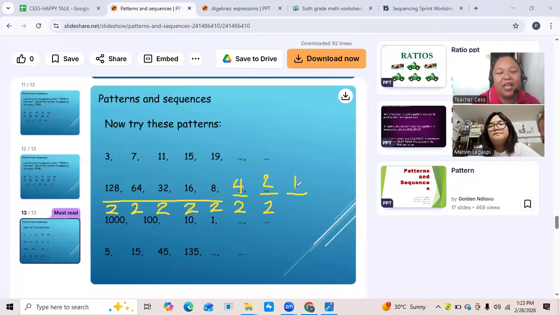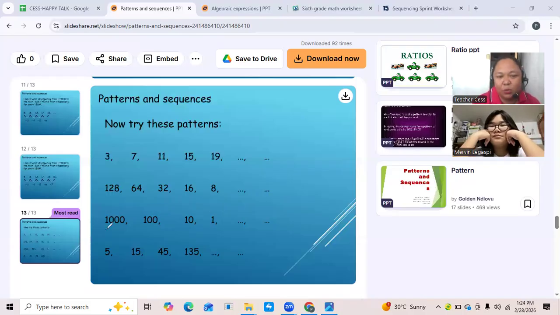Yeah. And if you're going to continue the sequence, just divide it again by 2. Divide by 2, divide by 2, divide by 2. Okay? All right. You get it? Opo. Okay. Next example. How about this one?